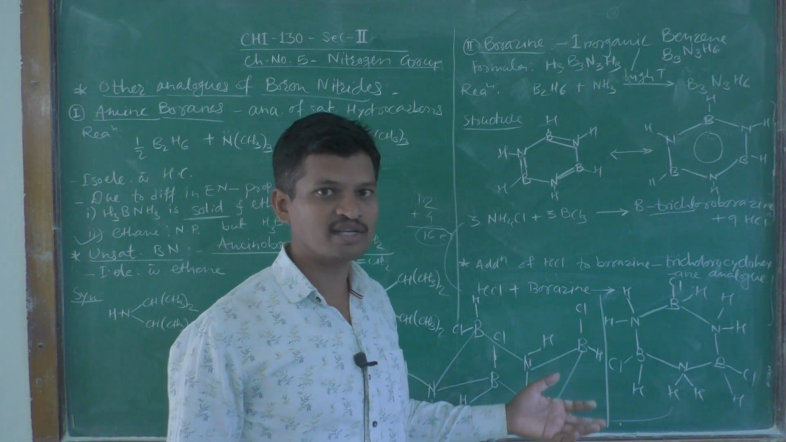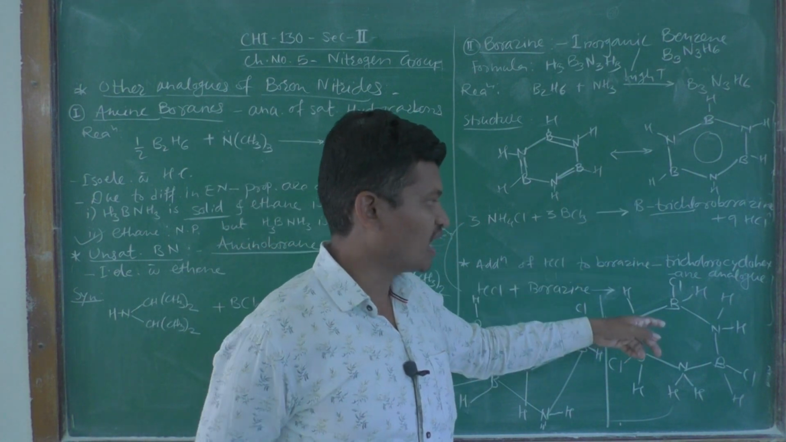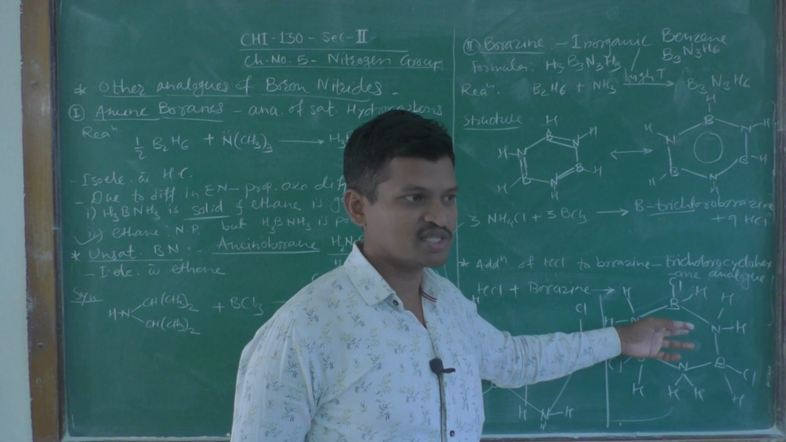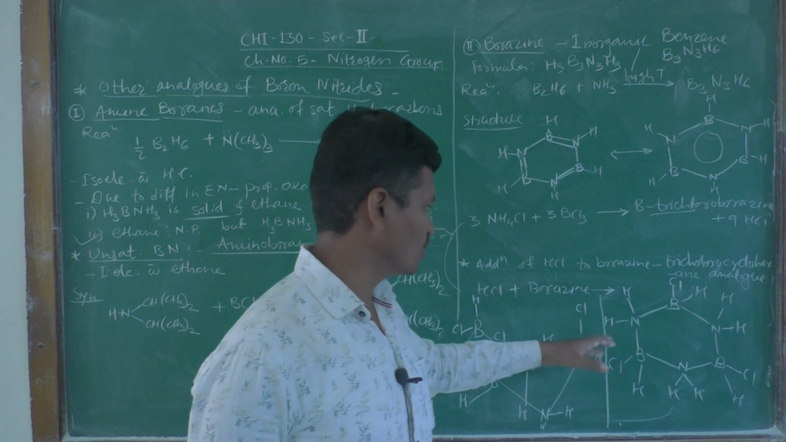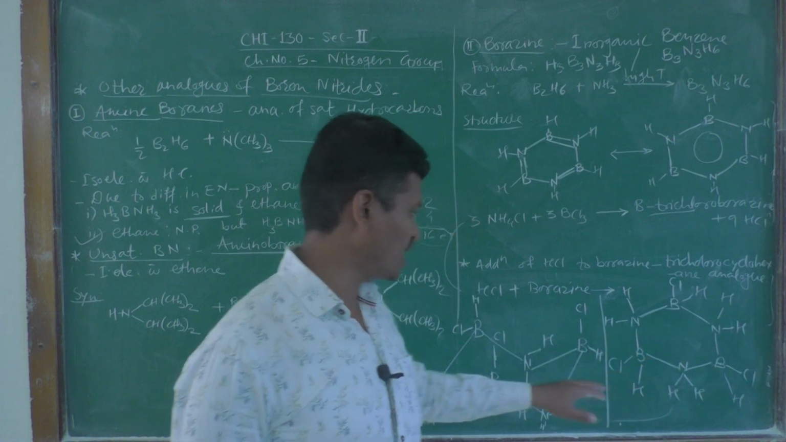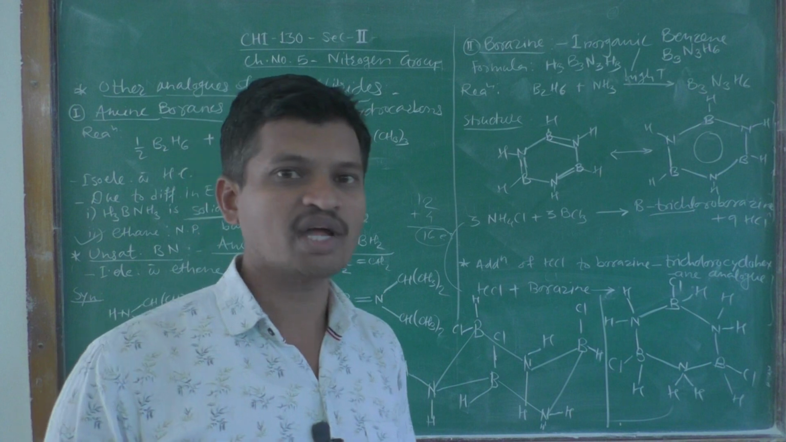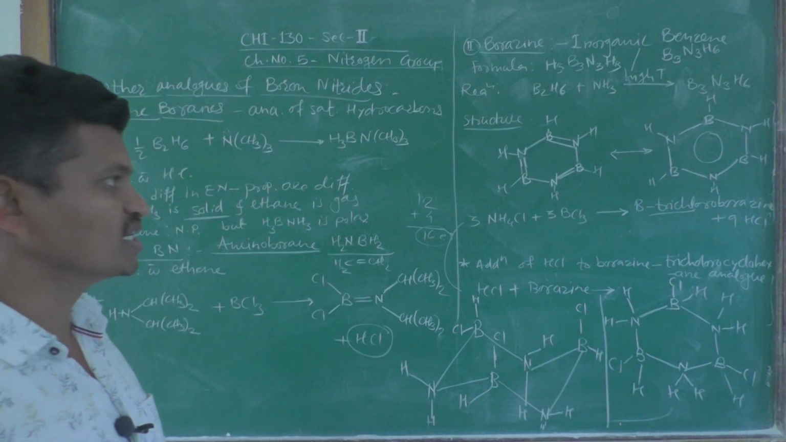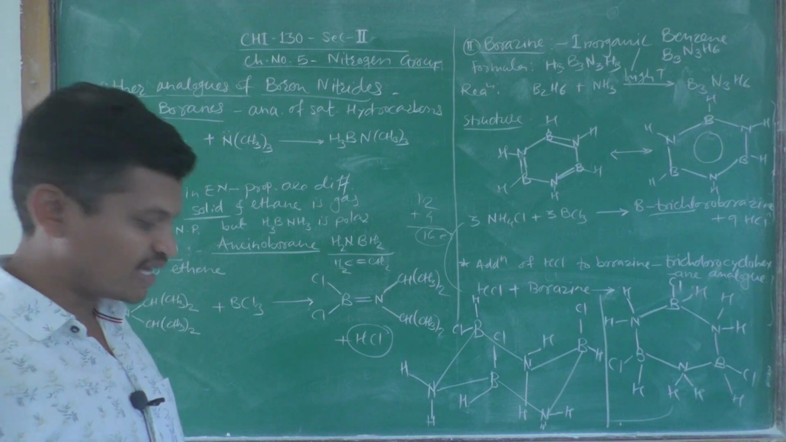So, these 2 structures are also important. You may be asked to draw the structures of borazine, trichloroborazine, and the saturated analog of cyclohexane, that is trichlorocyclohexane, both in simple planar form and in chair form. These structures are important, and the reactions of formation of borazine and trichloroborazine are also important from the exam point of view.